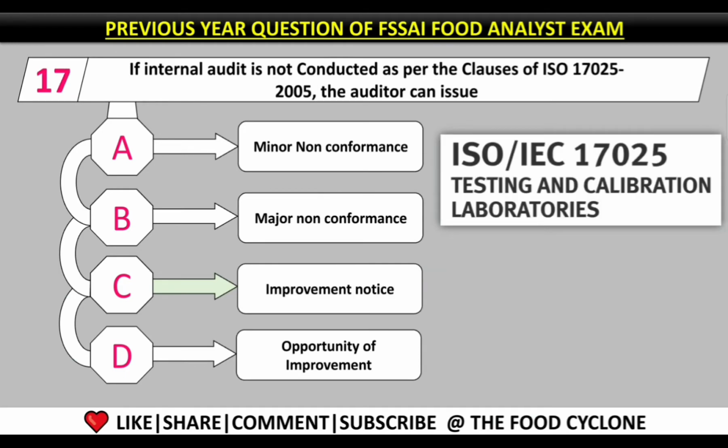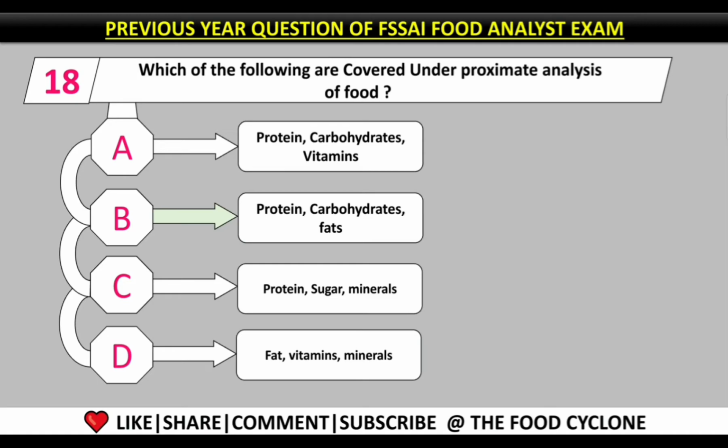Question number 17. If internal audit is not conducted as per the clause of ISO 17025 2005, the auditor can issue. The auditor can issue improvement notice. So the correct answer for this question is option C, improvement notice. And ISO 17025 basically deals with testing and calibration laboratories. Question number 18. Which of the following are covered under proximate analysis of food? Under proximate analysis of food, we do the analysis of protein, carbohydrate and fat. So option B is the correct answer for this question.